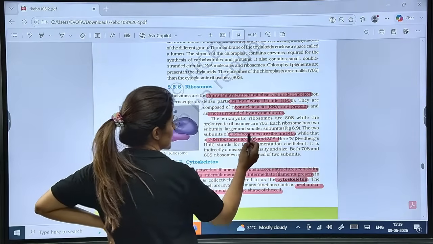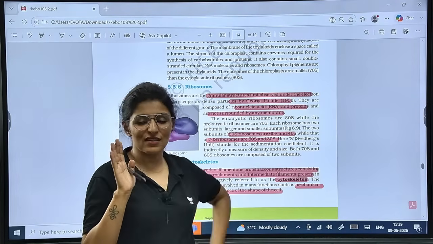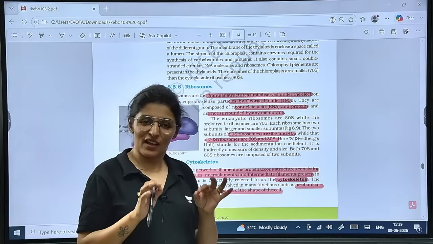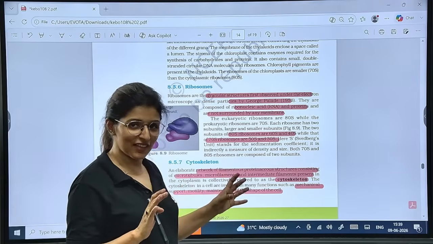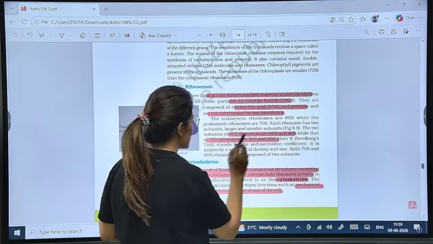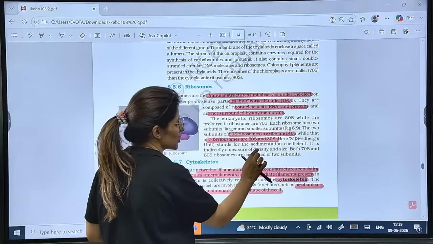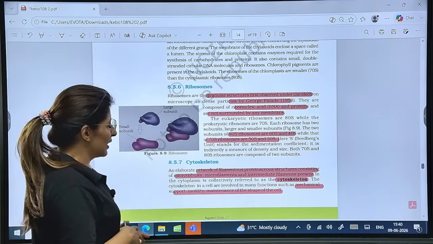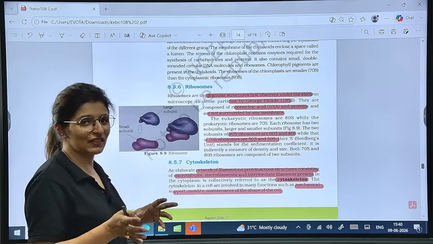So see their subunits, 60 plus 40, this happens only in biology. So 60S and 40S will make 80S, and 50S and 30S will make 70S, and only a biology student can understand. So maths is failing here, right? Now see, what does S stand for? It actually stands for Svedberg's unit or sedimentation unit. So it is an indirect measure of density and size, not a direct measure. Clear? And this actually explains why 60 and 40 make 80S, and 30 and 50 make 70S and not 80.